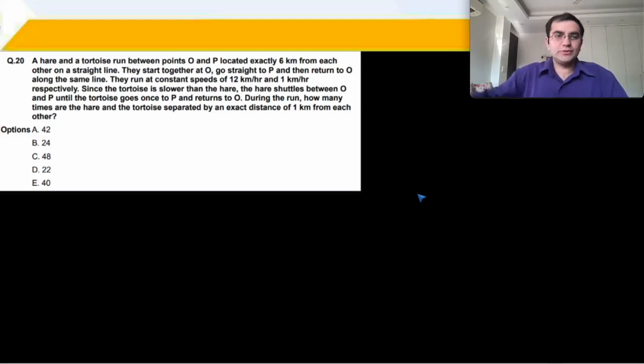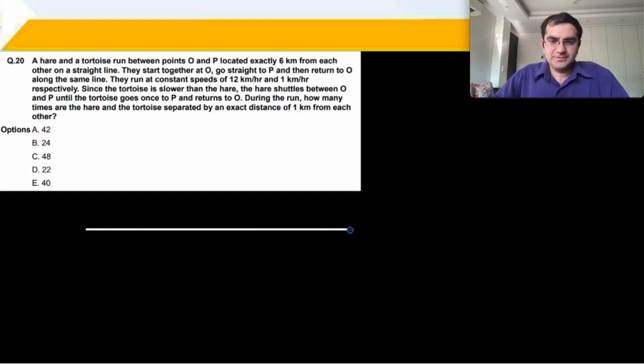Is a nice question. You have a hare and a tortoise who run between points O and P exactly 6 kilometers from each other on a straight line. So this is your straight line.